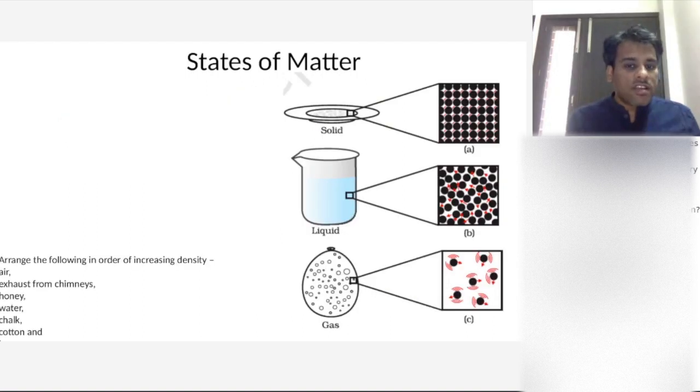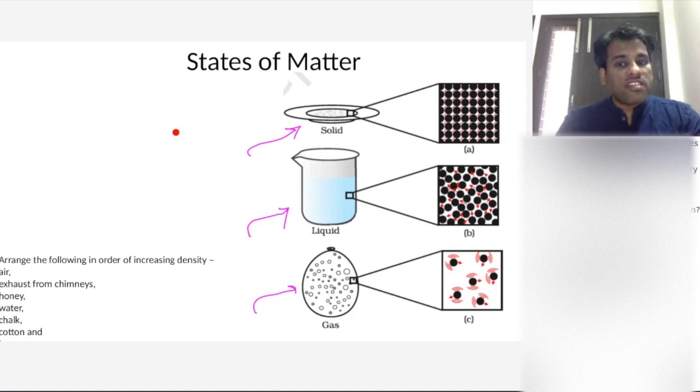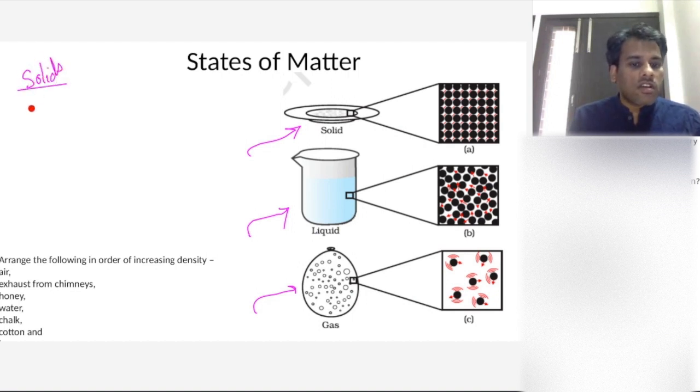Now, the question is, what is the state of matter? How do you define states of matter? The three states of matter, which we generally say, are solid, liquid, and gas, right? How do you define something is solid, or how do you define something is liquid? Anyone? How do you define that something is liquid? What are the points that it can flow, solid? If I ask you, give me some points which are specific for solids, what are the points that make them solid?